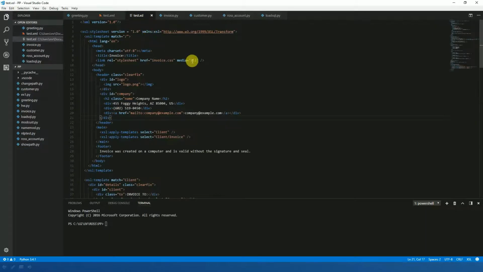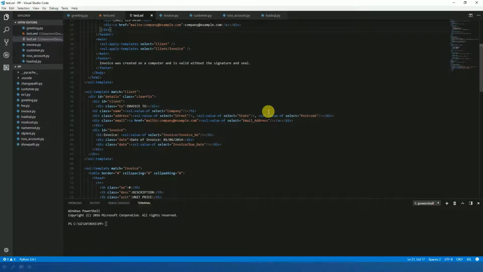The other file is test.xsl, and that is showing the template that I'm going to use to transform the XML data into a resulting output. This is just straight HTML code, and I'm going to transform according to this template to HTML. It's not actually straight HTML code, it's HTML code in the XSL format. So it's got a number of rules in there which will match up against XML data, and the result will be an HTML file.